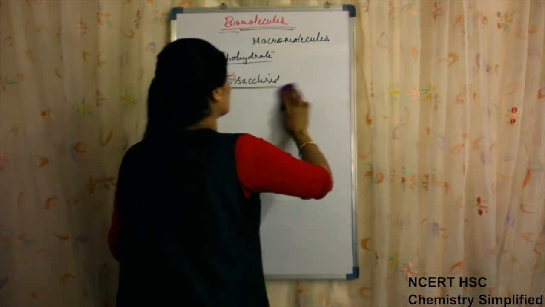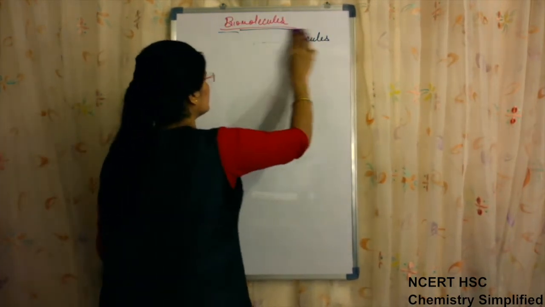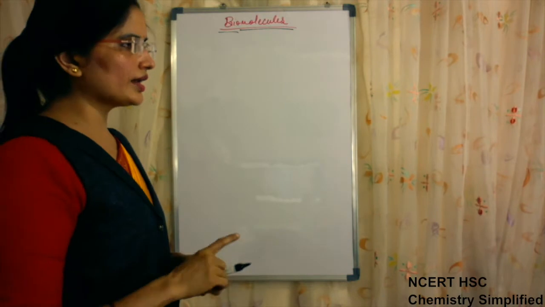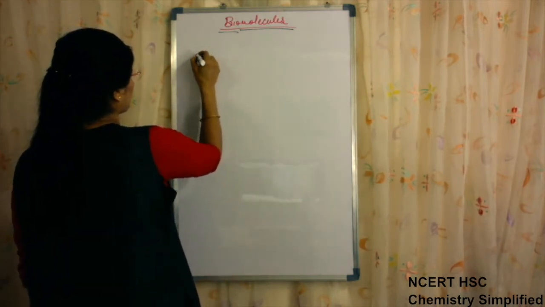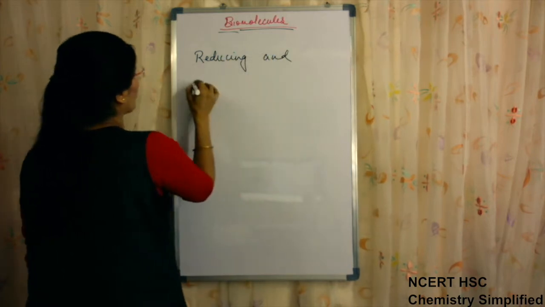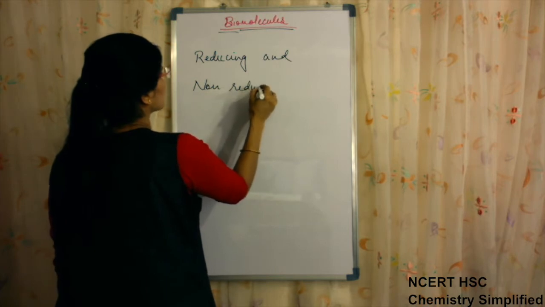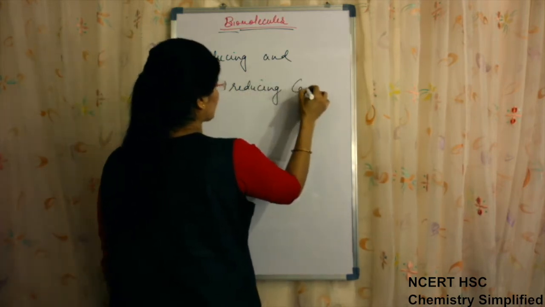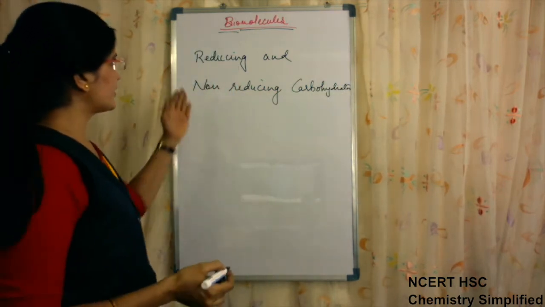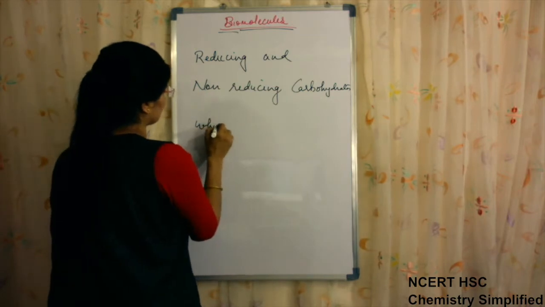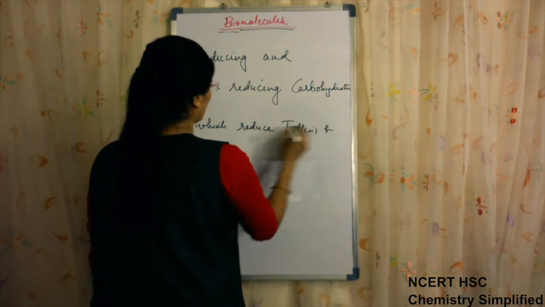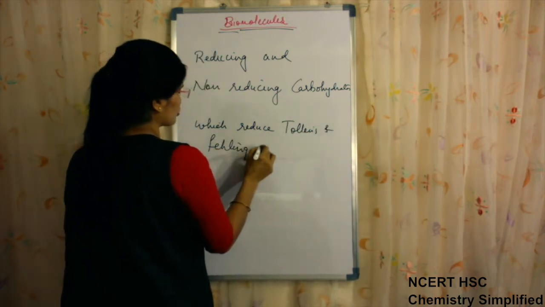Now, one more classification: either you can classify them as sugars or non-sugars, or as reducing and non-reducing sugars or carbohydrates. Reducing carbohydrates are those which reduce Tollens and Fehling solution.